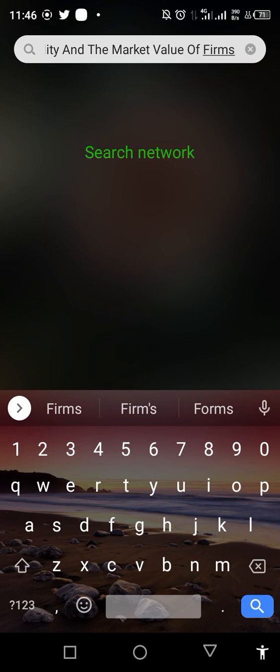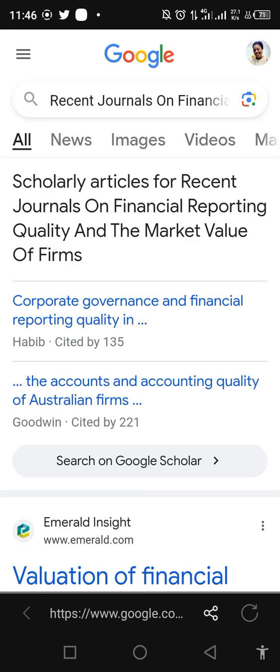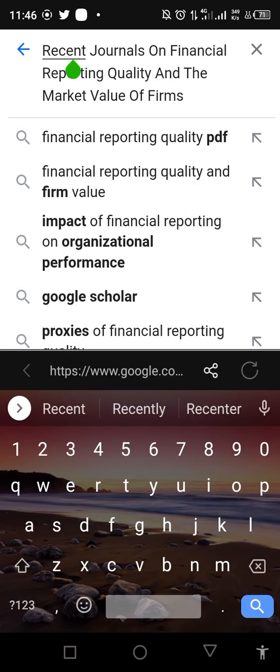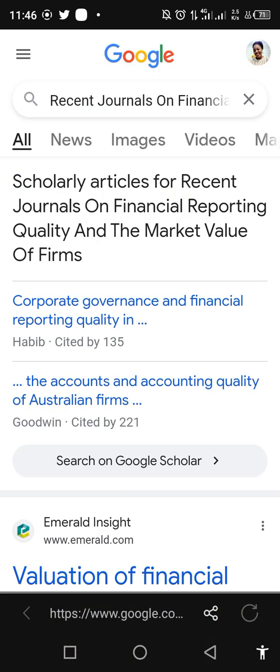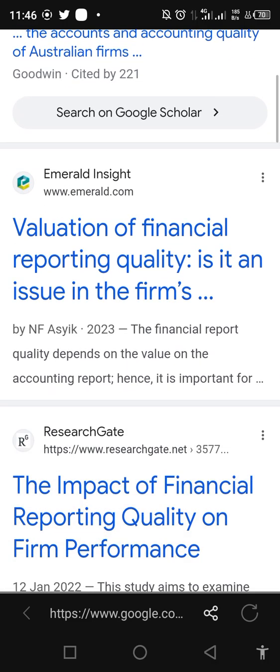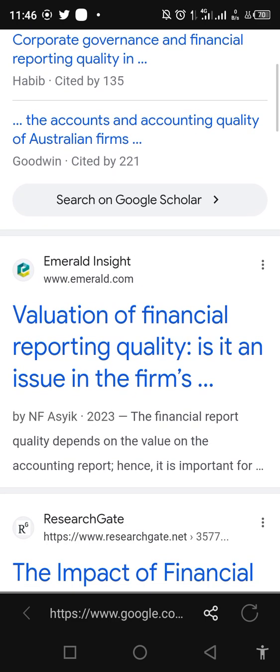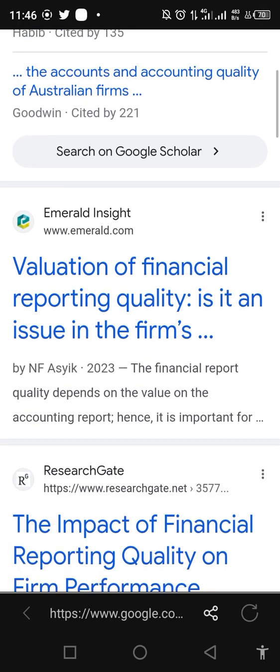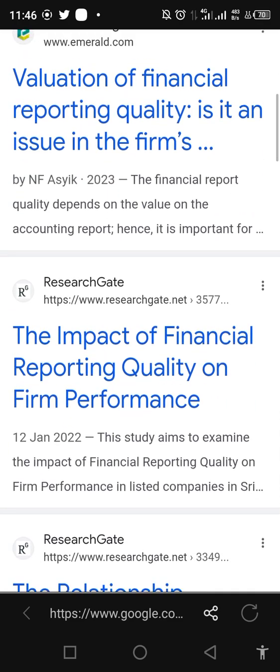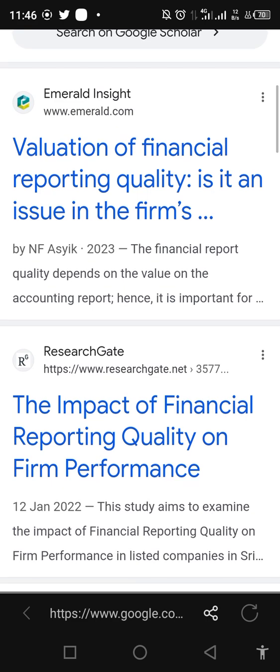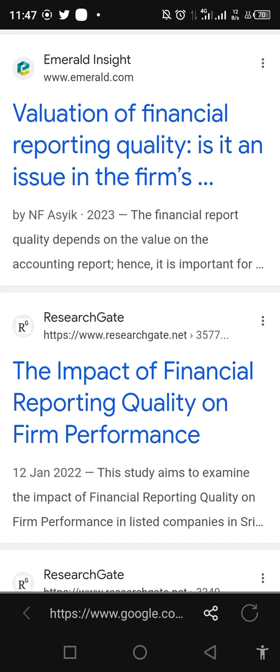I wrote recent journal at the front. Let's see what it's going to bring out. Remember our search criteria: recent journals on financial reporting quality and the market value of firms. So this is what is brought out to us. Emerald Insight brought out journals, articles rather, from quality journals. You see the first one here: evaluation of financial reporting quality.